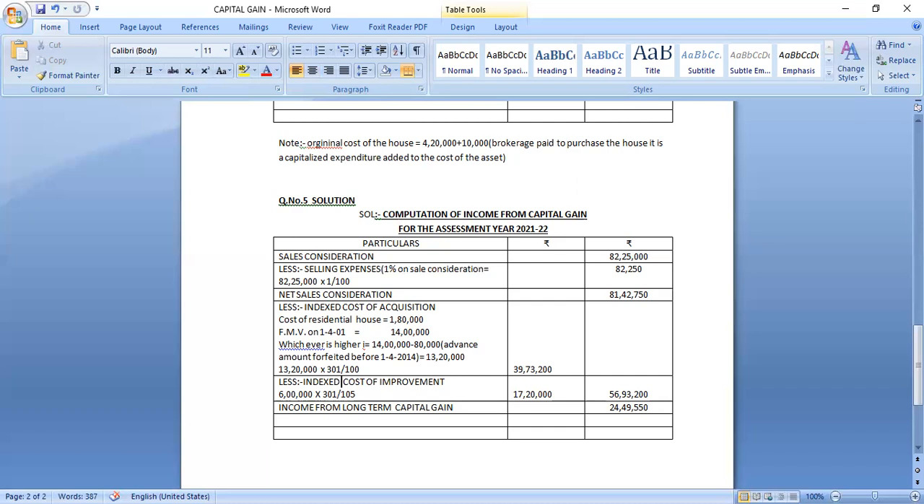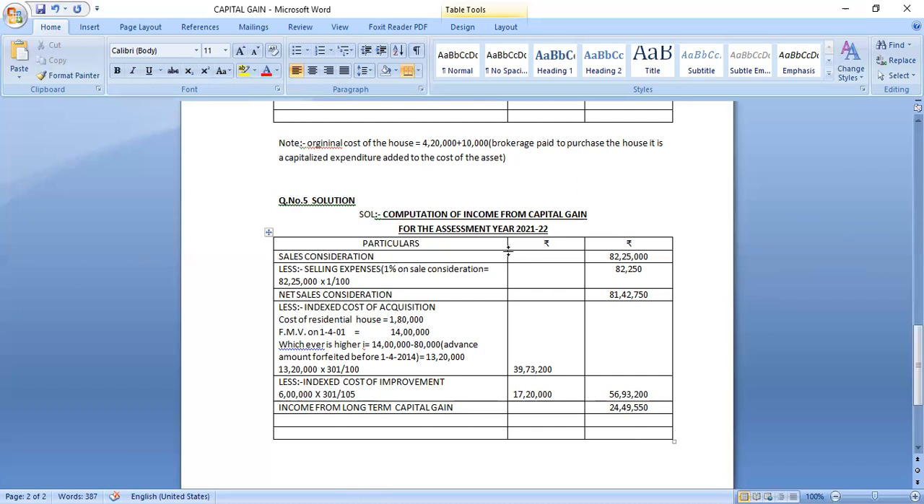So we are taking only the 6 lakhs, which is the cost of improvement made in 2002-03, because one floor is added. You consider the 6 lakhs cost of improvement into index of the previous year 301 divided by 105. What is the 105? The cost of improvement took place in the year 2002-03, and the index value is 105. So you will get 17 lakhs 20,000. From 81 lakhs 42,750, you subtract 56 lakhs 90,200. You will get income from long-term capital gain, that is 24 lakhs 49,550.